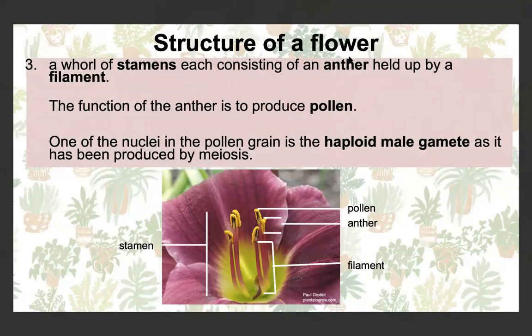We then have the stamens, which each consist of an anther and a filament. So altogether, this would be a stamen. The top part is an anther, which we can see has produced pollen grains, which contain the male gamete. And this long part here is the filament. These are the male gamete producing structures. One of the nuclei in the pollen grain is the haploid male gamete, which has been produced by meiosis.